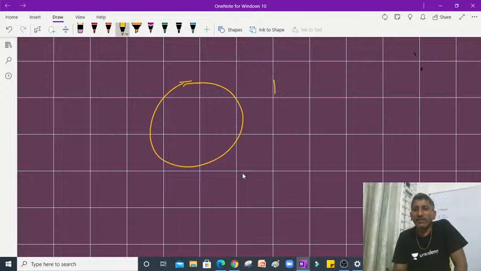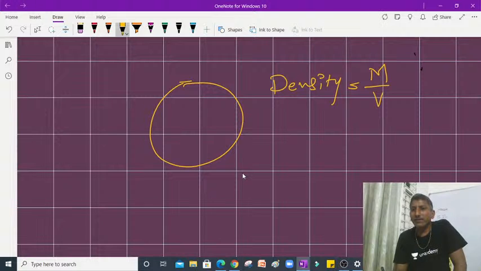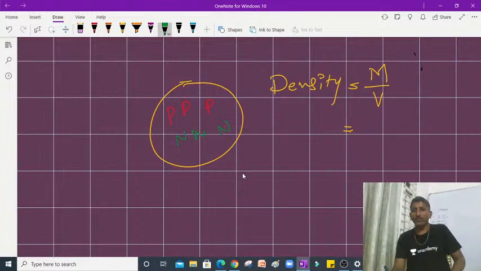Density is generally mass by volume. How much mass does it have? Suppose the number of protons is P and the number of neutrons is N. I don't know how many protons and neutrons are present in this particular nucleus, so we should add the masses of all the nucleons.